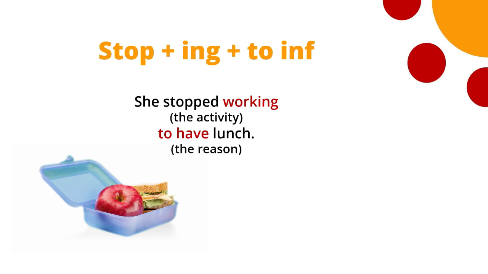She stopped working. To have lunch is the reason that she stopped working. So to have lunch is very similar to I went to the supermarket to buy some bread. This is why I introduced that idea before. So we have the ing form, which is the activity. The to infinitive form is the reason for stopping.